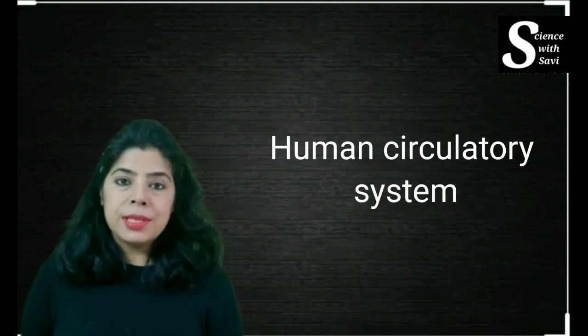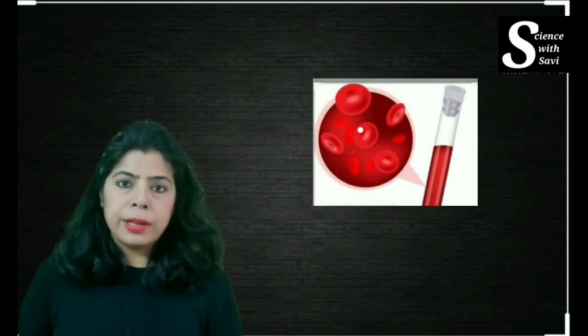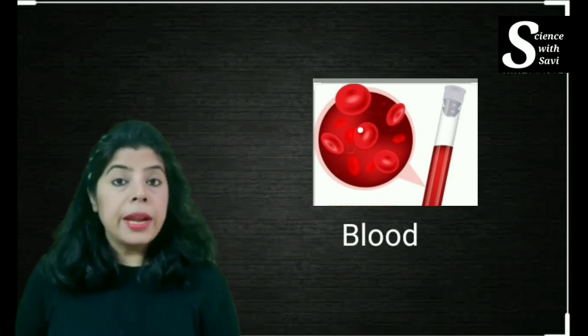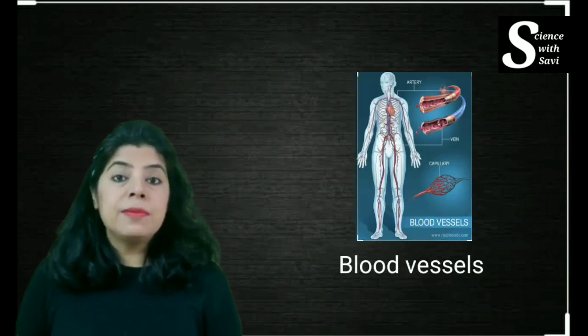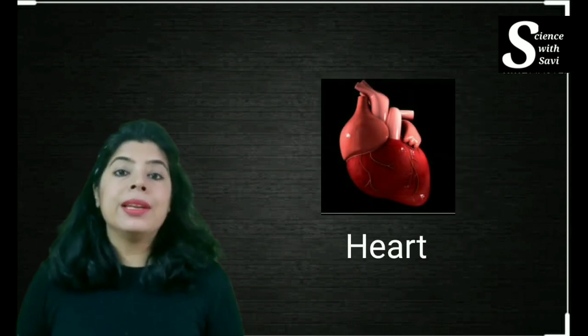In the human circulatory system, you need to understand that blood acts as the medium through which the materials are transported. There should be something carrying the materials from one place to the other. That is the blood. And how will the blood flow? It will flow in closed blood vessels, inside which the blood flows. Now for the blood to flow inside the vessels, there should be an organ creating pressure so that the blood reaches all the different parts of the body, all the cells and tissues. That organ is the heart.